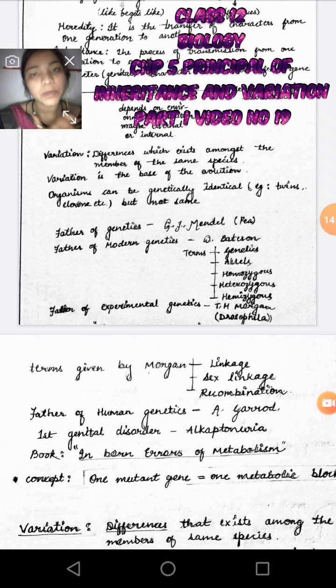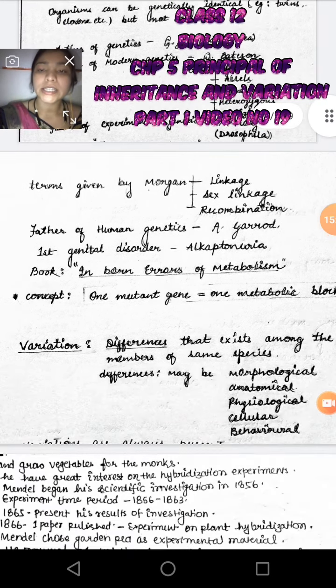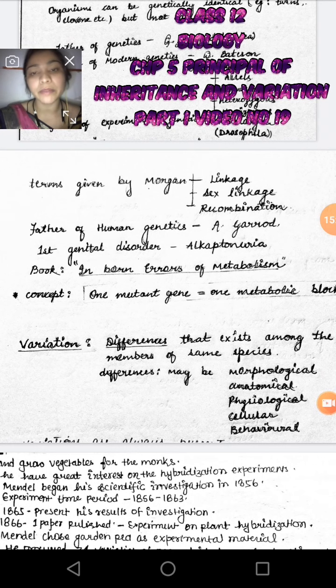The father of experimental genetics is T. H. Morgan, who did his experiments on Drosophila melanogaster, a small fruit fly. The terms given by Morgan are linkage and recombination. Clear? Next is the father of human genetics.